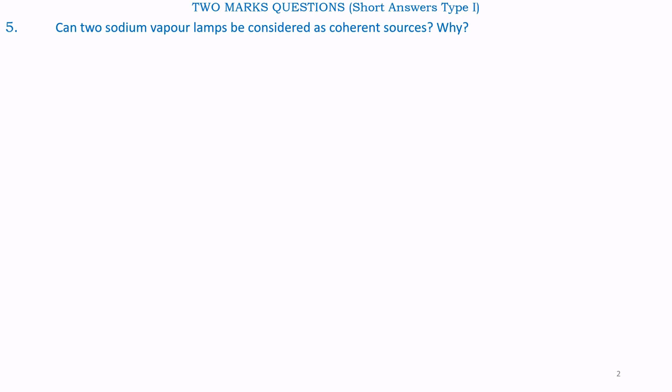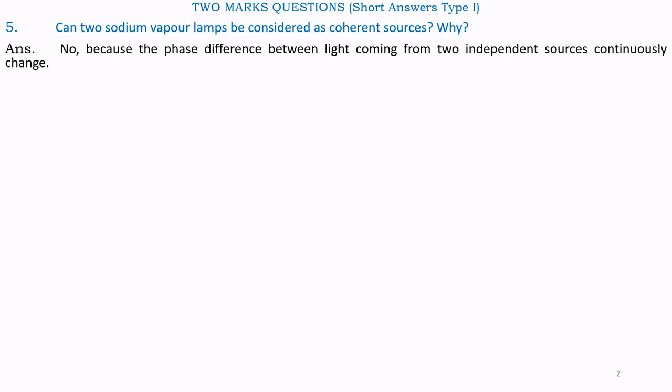Question number 5. Can two sodium vapor lamps be considered as coherent sources? Why? Answer. No. Because the phase difference between light coming from two independent sources continuously changes.